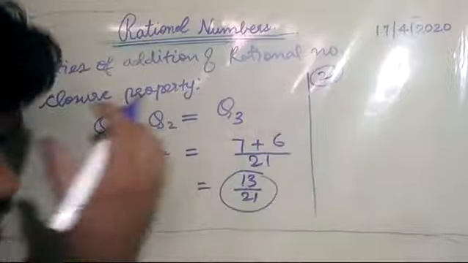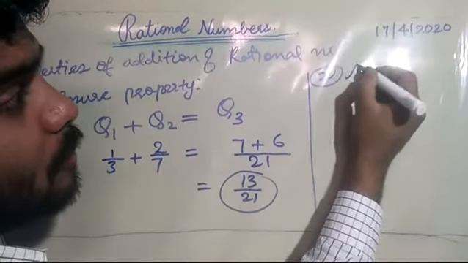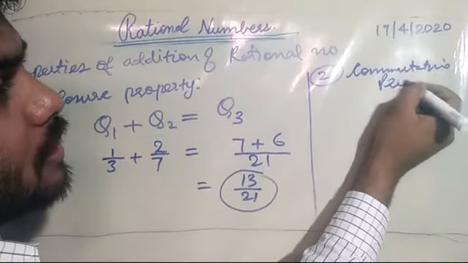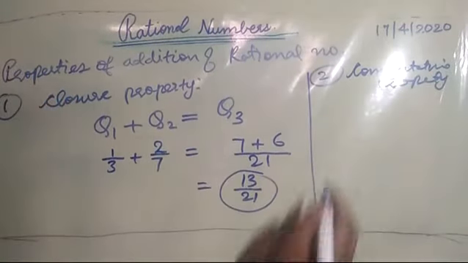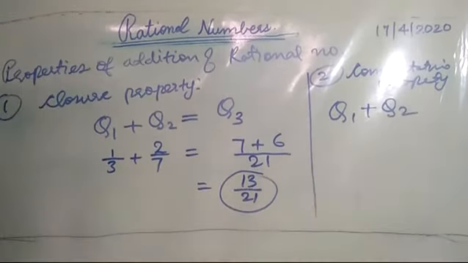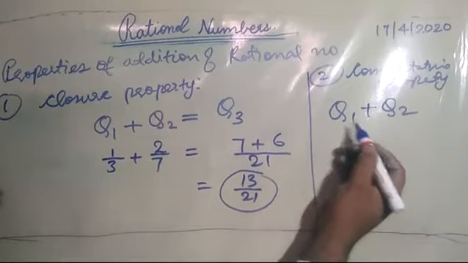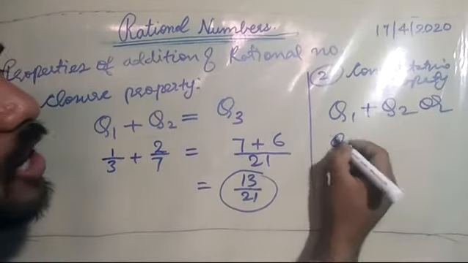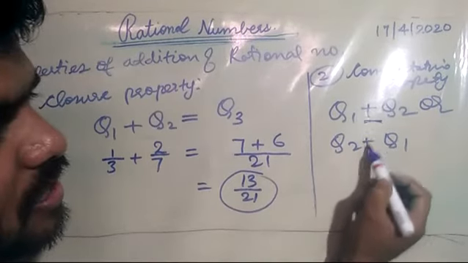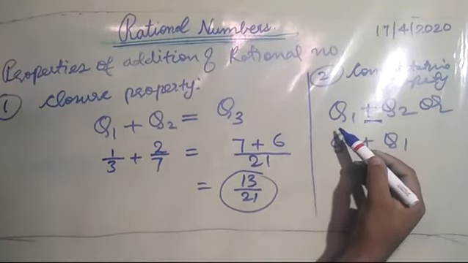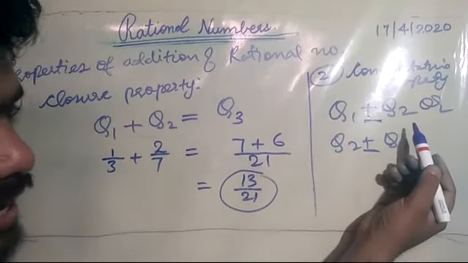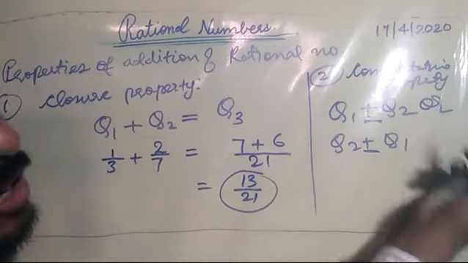Now second property is associative property, or before that we can go for commutative property. Commutative property means that if I have a rational number q1 and the other rational number q2, I can add these two rational numbers as q1 plus q2, or I can do q2 plus q1. Either I write the first rational number in the first place and the second in the second, or vice versa.